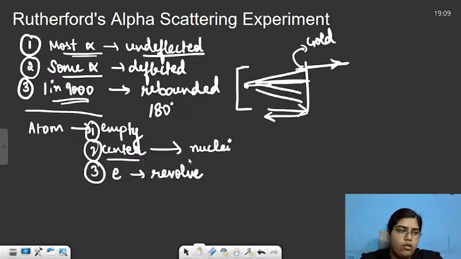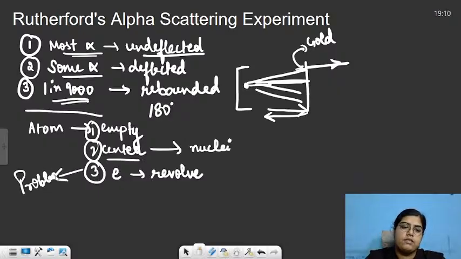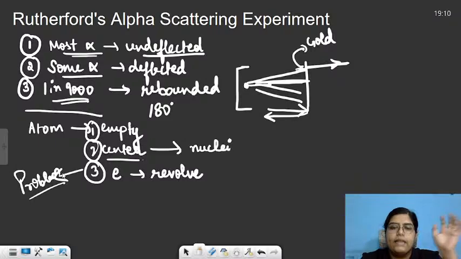Along with this, he also said that anything which keeps on revolving will radiate some energy. And this is where the main problem arose. Why was this a problem? Because according to Rutherford, electrons would be revolving around the nucleus, and any moving charge radiates energy, so according to this logic, each and every electron would have to fall inside the nucleus after some point of time. But that actually does not happen.